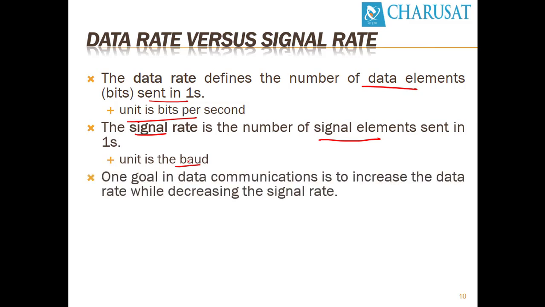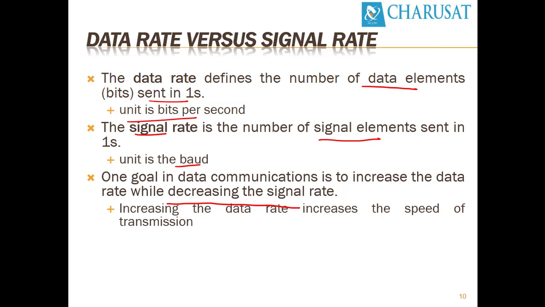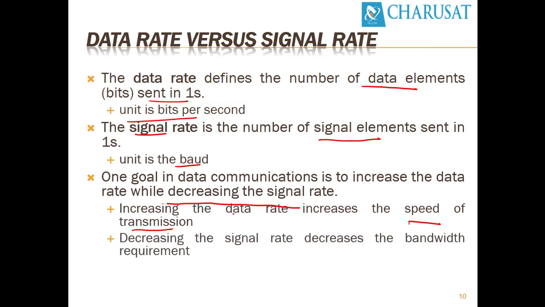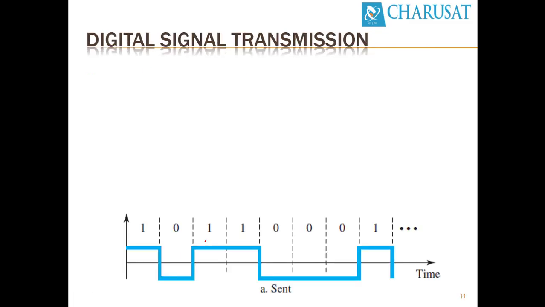The goal in data communication is to increase the data rate while decreasing the signal rate. Increasing the data rate increases the speed of transmission. Decreasing the signal rate decreases the bandwidth requirement. This is one example of digital signal transmission: 1 is represented by a positive pulse, 0 is represented by a negative pulse.